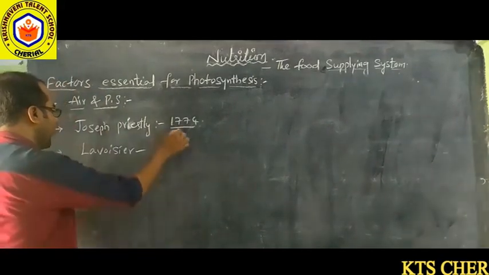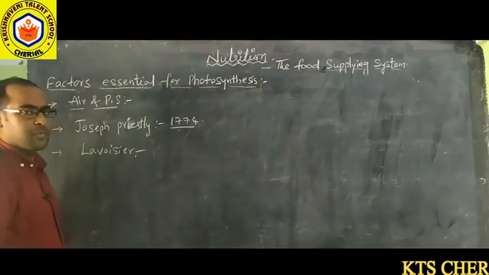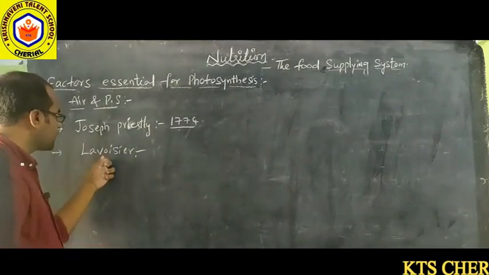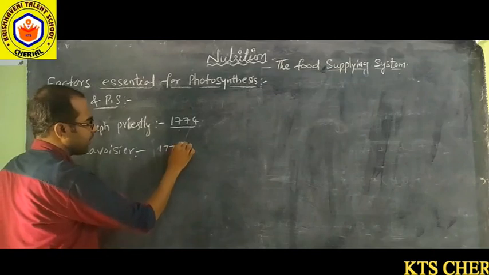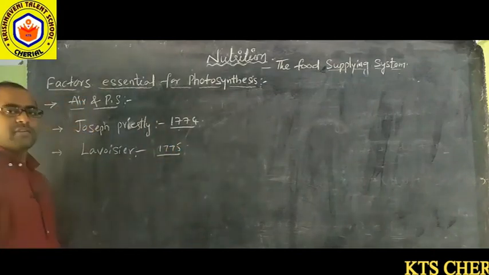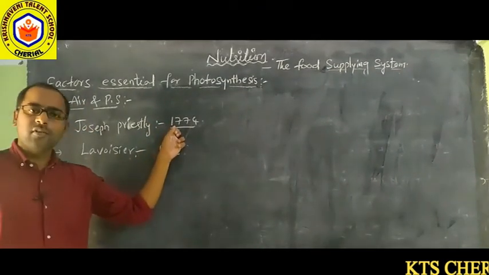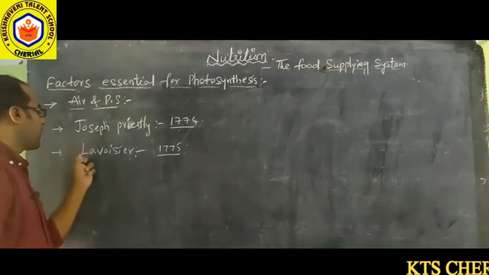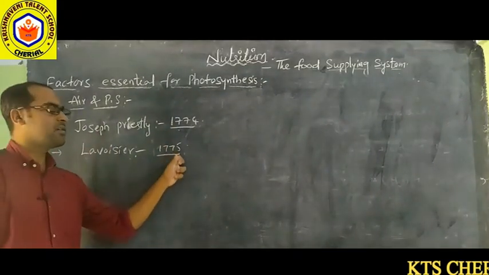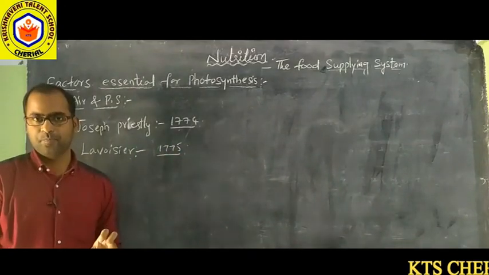Later it was named oxygen by Lavoisier in 1775.